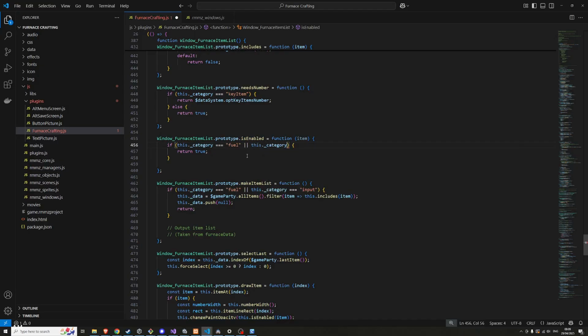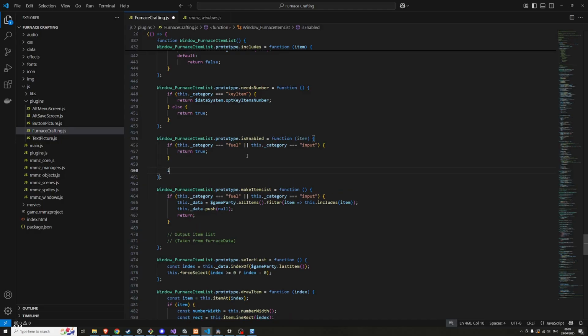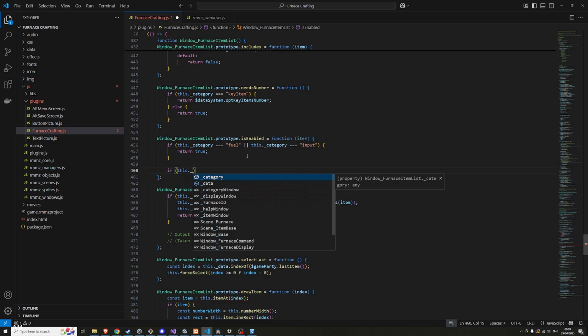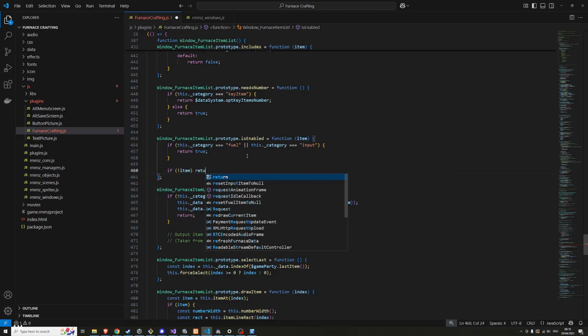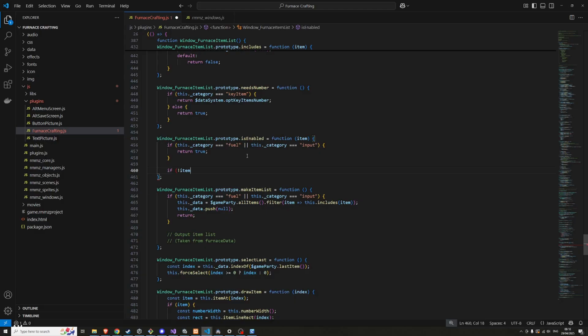Or this category is equal to input. And I'm just going to preemptively put this one in. If the item is nothing, wait, hold on. Return. Can we just return item?